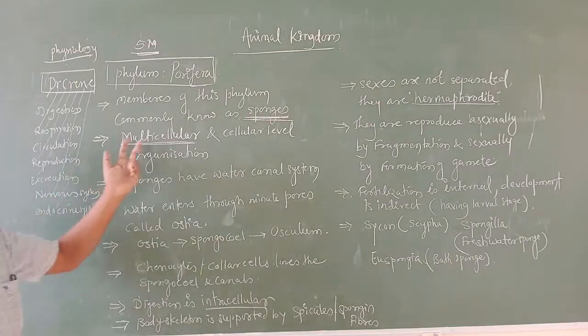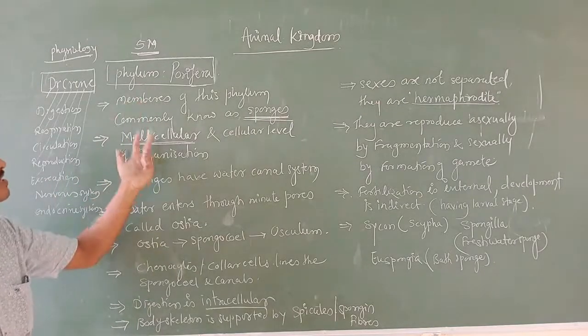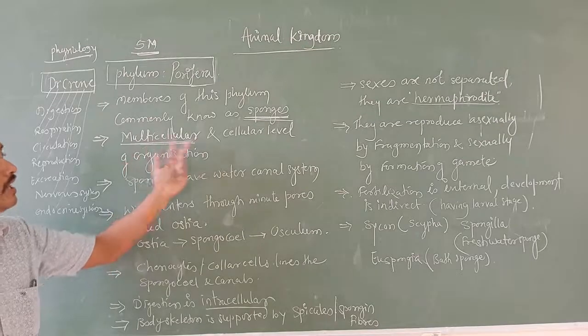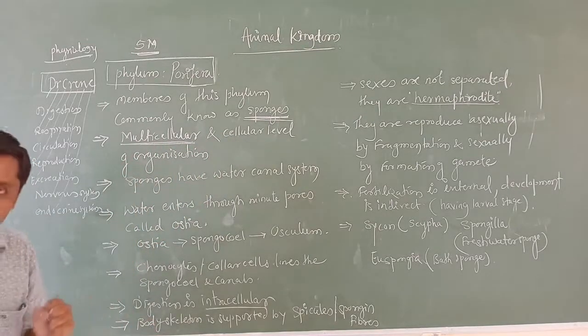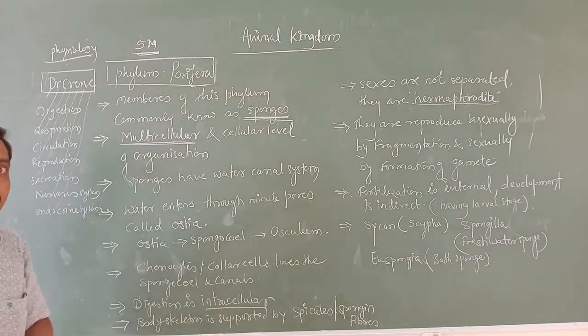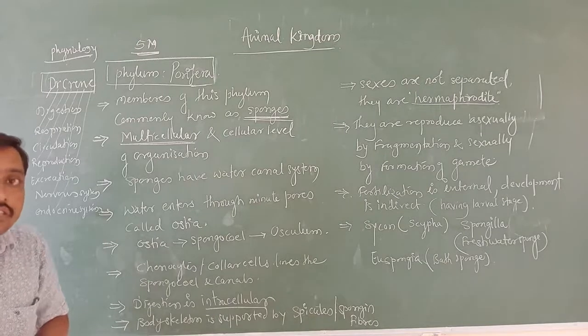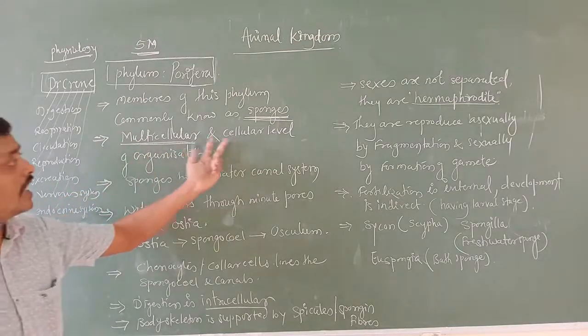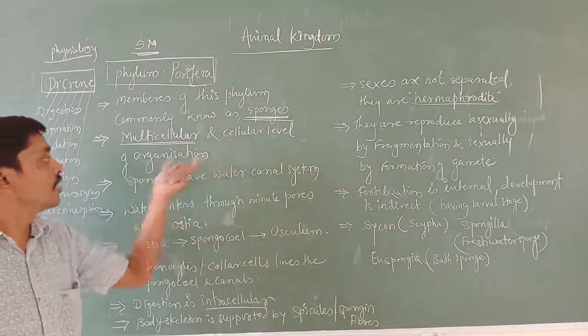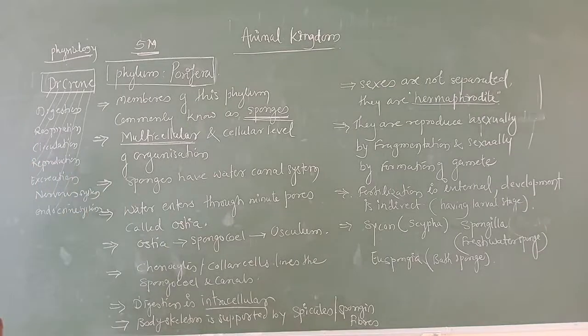Okay, these poriferans or sponges are multicellular and show the cellular level of organization. Earlier, in the previous class, we told you about 4 characters: cellular organization, symmetry, and then coelomates. So here I have written on the board that the next character is multicellular and the cellular level of organization. These are the 2 points.